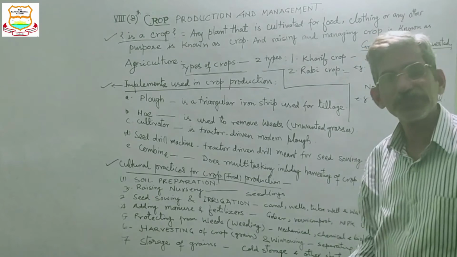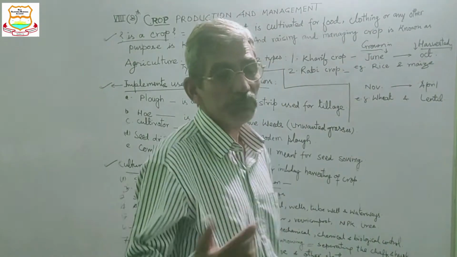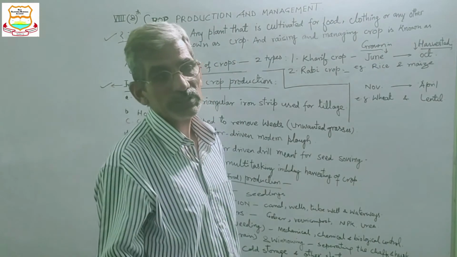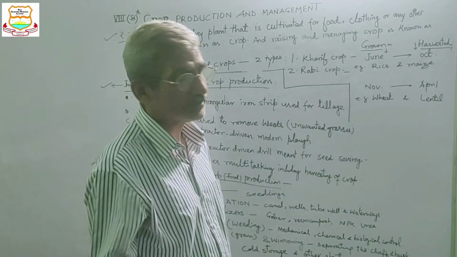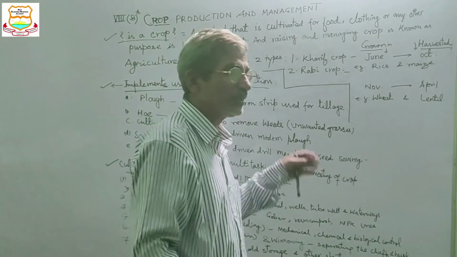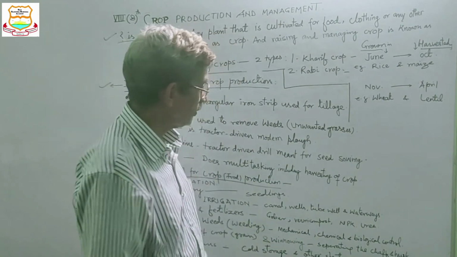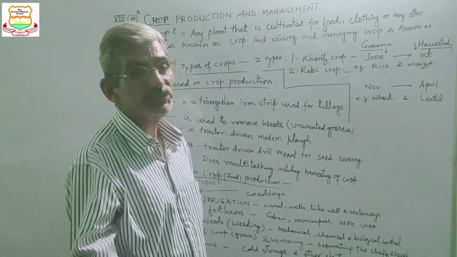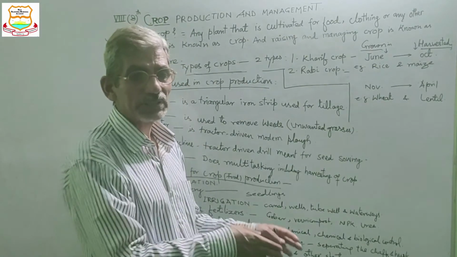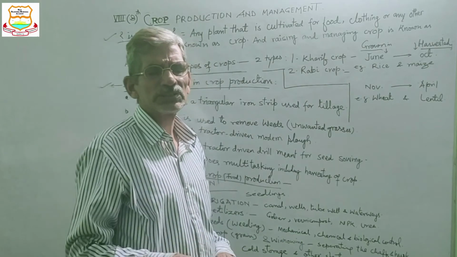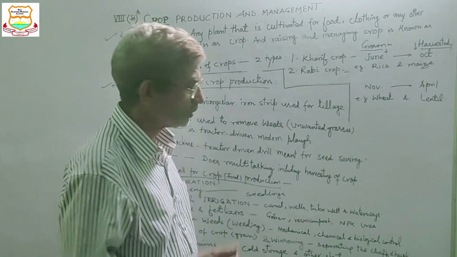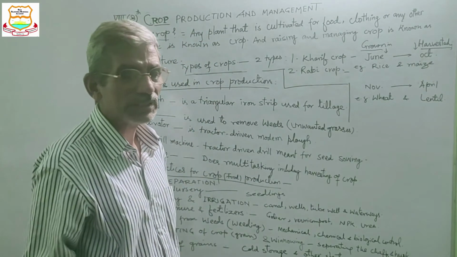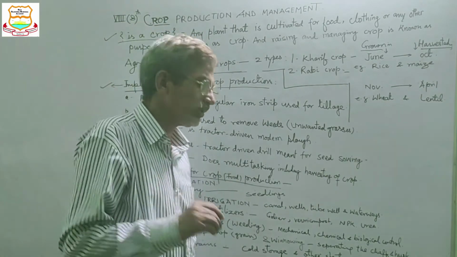There are other methods, the chemical method. Some chemicals like 2,4-D, that is a weedicide, is used for killing the weeds. And there are other methods also, using some insects to eat that particular grass. That is called biological control. So the weeds are controlled by 3 methods: mechanical, chemical, and biological.